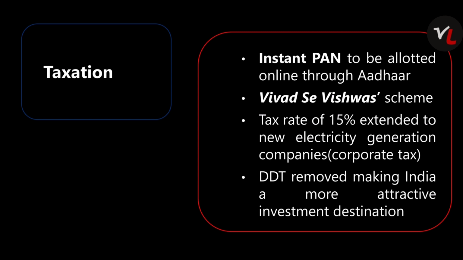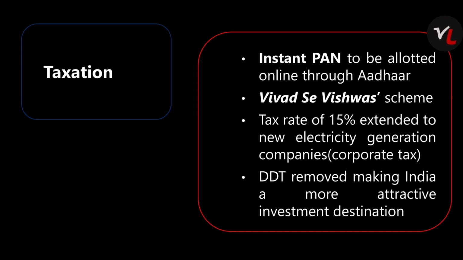Tax rate of 15% extended to new electricity generation companies. That is, the corporate tax is 15% for new electricity generation companies. Dividend distribution tax is removed, making India a more attractive investment destination. What is dividend distribution tax? That is a tax imposed by the Indian government on Indian companies according to the dividend paid to the company's investors. So now that is removed.